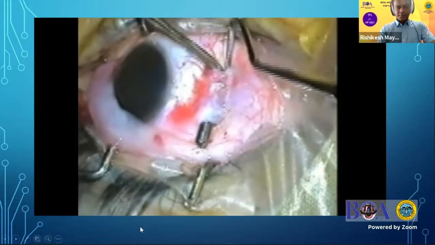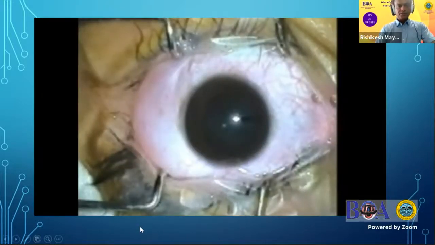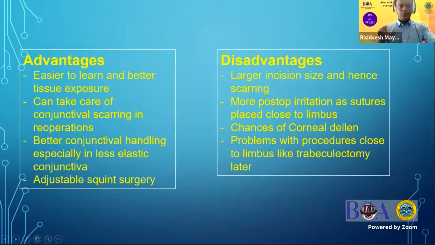The advantage of limbal incision is that we see most of the structures, so any inadvertent cutting of any muscle tissue or ciliary vessel is usually not there. It is easier to learn and better. So in the initial phase of our practice, when you are learning squint surgery, perhaps this will be the incision of choice.